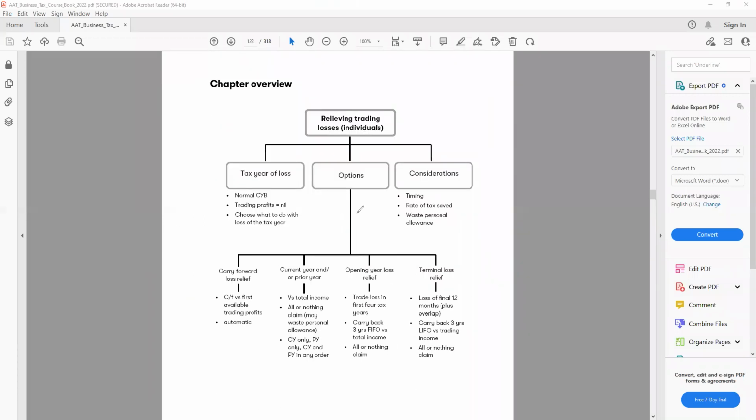On the chapter overview, the first thing we can see here is relieving trading losses for individuals. Remember that individual and partnership are kind of the same thing. When you have a sole trader, we treat this as an individual business. When you have a partnership, at the end, all the partners are individuals, because the partnership doesn't pay any tax on behalf of the partnership business. Rather, individual partners are liable to pay the tax based on their individual income.